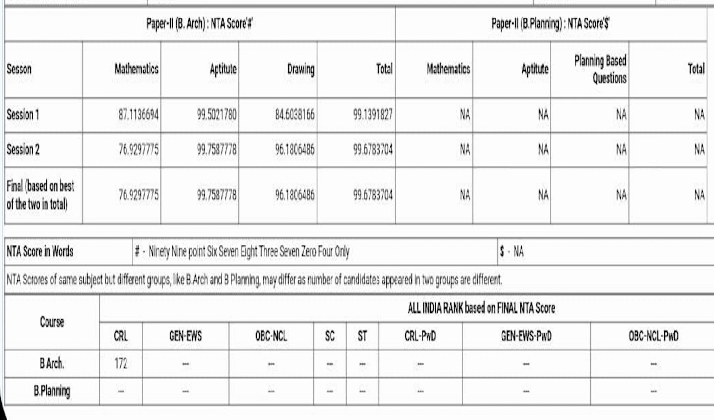Okay. But if you'll have a closer look, you will see that 4 percentiles are given for a single session. You have a percentile different for mathematics, different for drawing, and different for aptitude. As you can see, he has got 76.929 percentile in mathematics individually, aptitude में 99.758, and drawing में 96.1, and total is completely a different number. So what is the meaning of this?